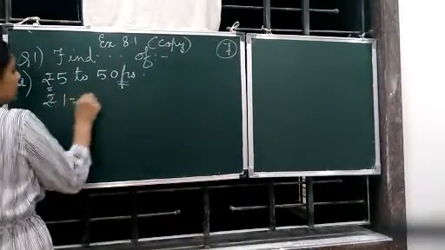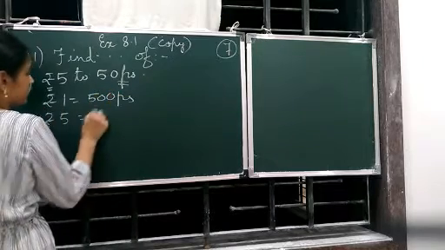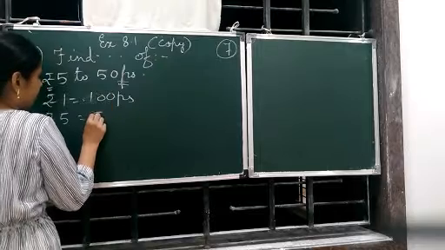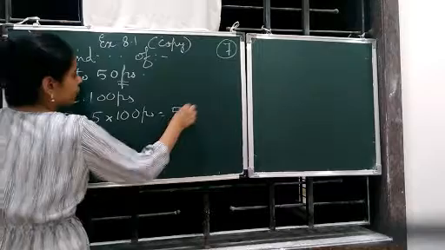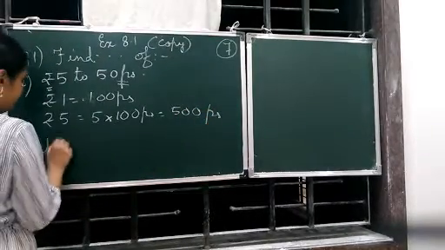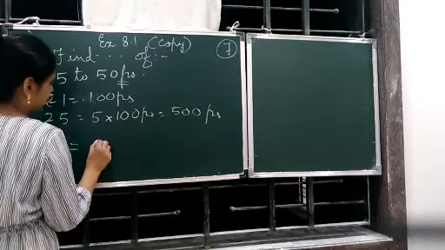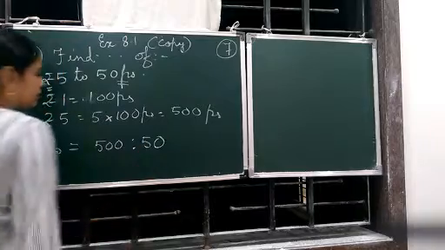So rupee 1 is equal to 100 paise, so rupee 5 will be 5 into 100 paise, that is 500 paise. Now let's write the ratio. We have to give the ratio, that is 500 is to 50.